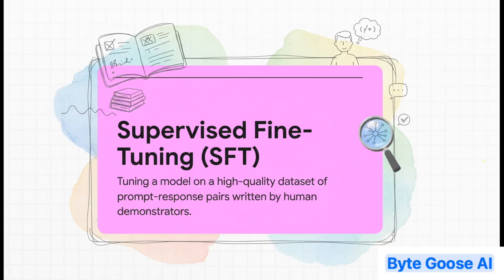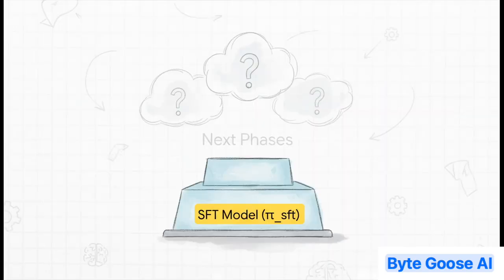We take that huge base model and we keep training it, but we switch up the data. Instead of the whole messy internet, we use a small, pristine, super high-quality dataset. This dataset is full of perfect examples, prompts followed by fantastic human-written answers that basically show the model, hey, this is the style we want. This is the format we're looking for. And this is absolutely key. This newly fine-tuned model becomes our reference policy.